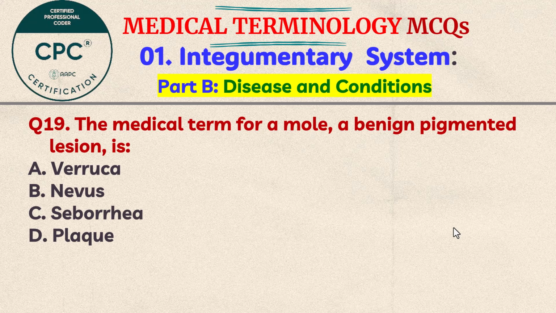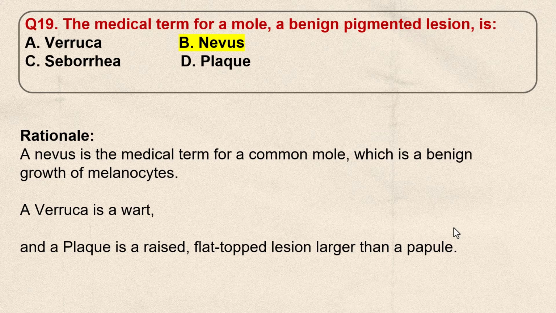Question number 19. The medical term for a mole, a benign pigmented lesion, is A. Verruca, B. Nevus, C. Seborrhea, D. Plaque. Think the answer. The correct answer is B. Nevus. A nevus is the medical term for a common mole, which is a benign growth of melanocytes. Verruca is a wart, and plaque is a raised, flat-topped lesion larger than a papule.